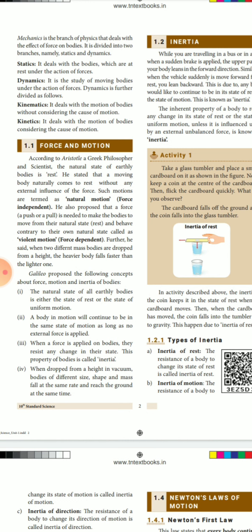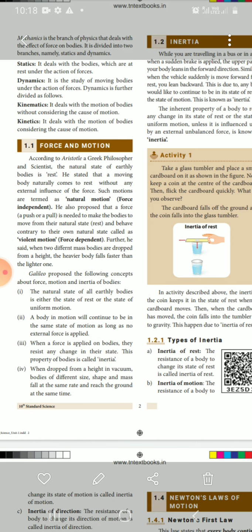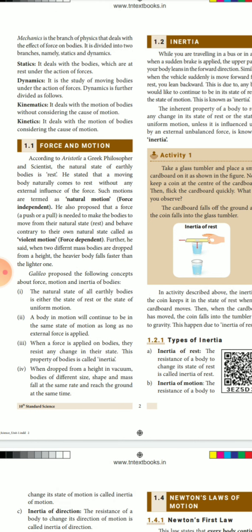It deals with the motion of bodies. Bodies here means, for example, car or lorry or bus, moving without considering the cause of motion. Without motion, the object cannot move from one place to another place. Kinetics deals with the motion of bodies considering the cause of motion. Then we can study about force and motion.